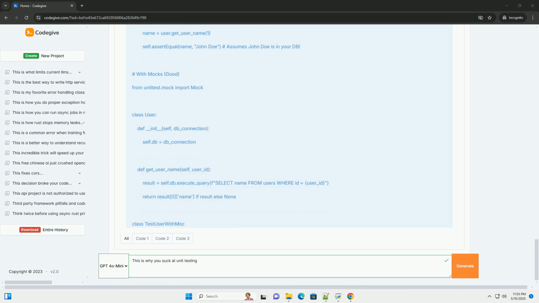Refactor your tests: just like production code, tests can benefit from refactoring. Look for opportunities to simplify your tests, remove duplication, and improve their readability. Version control: store your tests in version control alongside your production code. Code review: have your tests reviewed by other developers to catch errors and improve their quality.